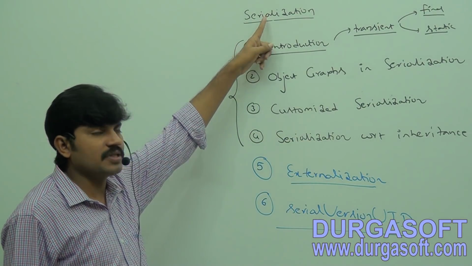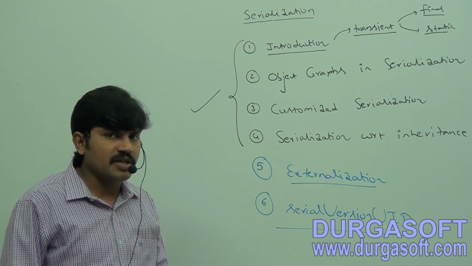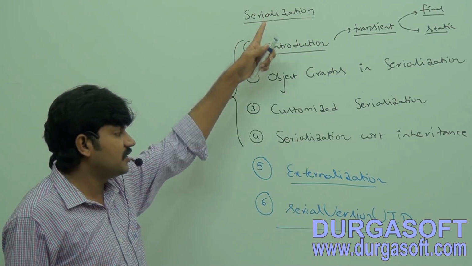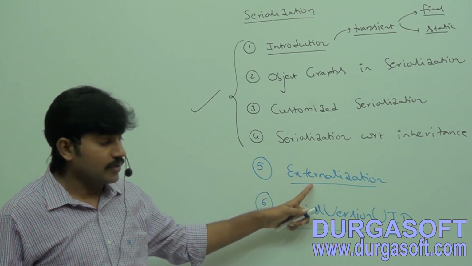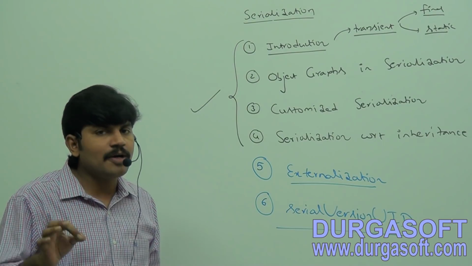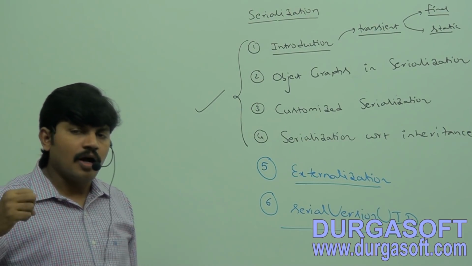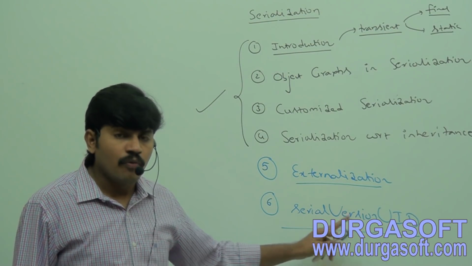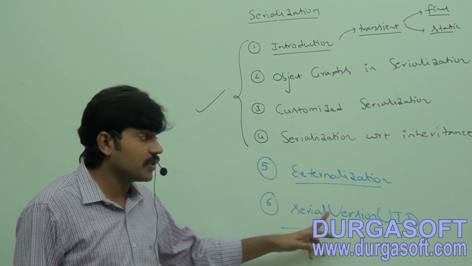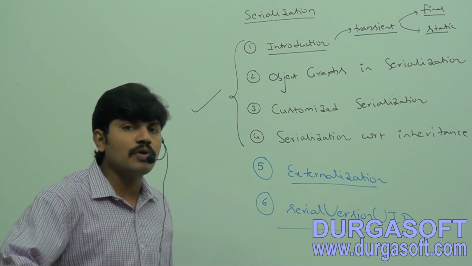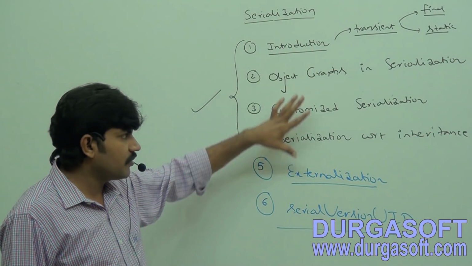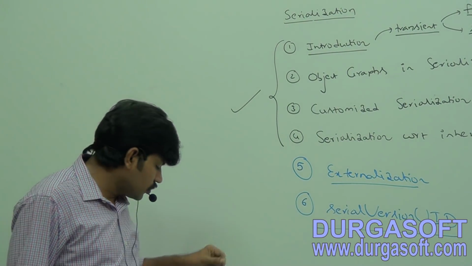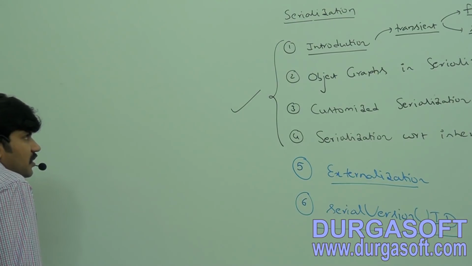What is the difference between serialization and externalization? Can you explain externalization with an example? Next, can you please list out all the differences between serialization and externalization? We should be in a position to tell. Next, what is the role of serial version UID? By default the JVM is responsible for generating it. Sir, if we are not satisfied with that, what problems are there if we depend on the default serial version UID? How can we customize our own serial version UID? This part we have to discuss. That's all. This is the agenda we have to discuss about the serialization concept. Almost 5 to 6 hours we have to discuss this concept, right?